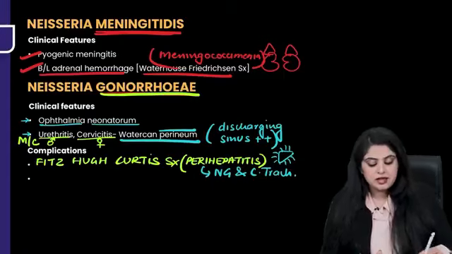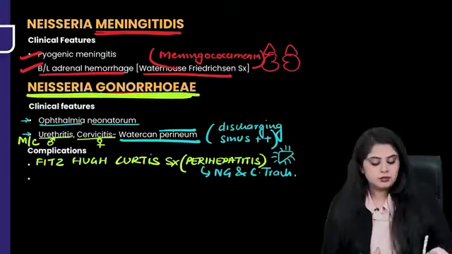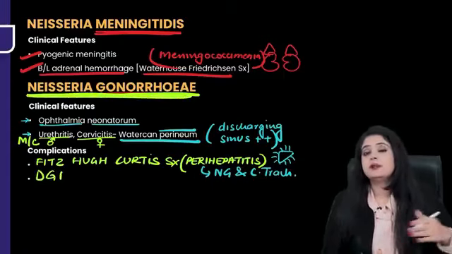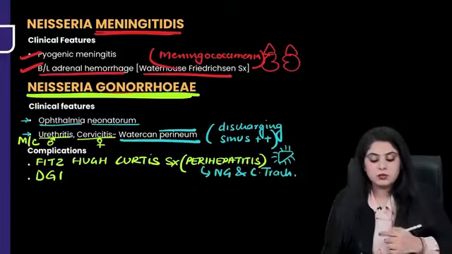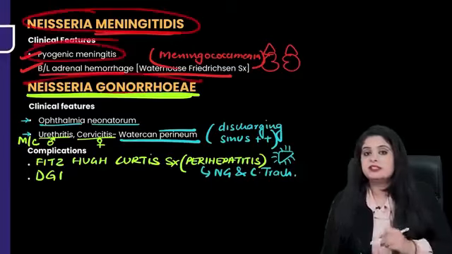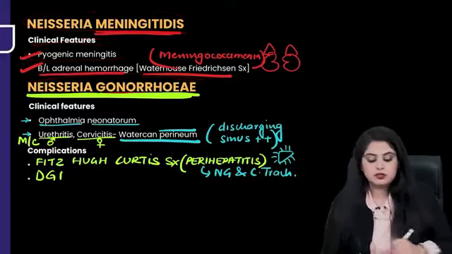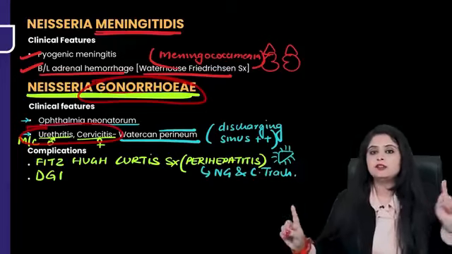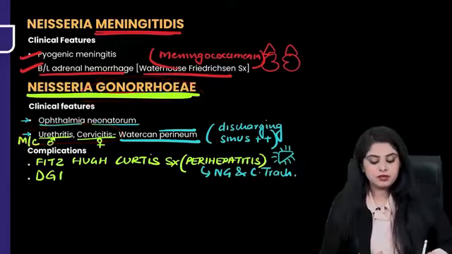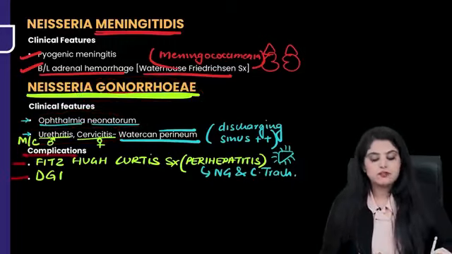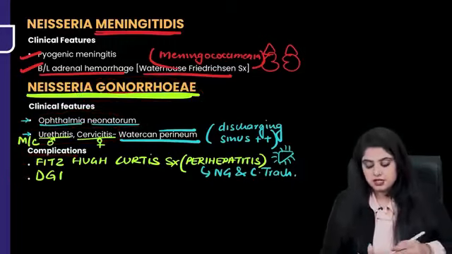What else? Neisseria gonorrhoeae can end up spreading everywhere in the body. Disseminated gonococcal infection, disseminated all over the body. That is gonorrhea. Quick recap. Meningococcus causes meningitis, common sense, but other than that, Waterhouse-Friderichsen syndrome. Gonorrhea causes gonorrhea, but what is it? Urethritis in males is common, cervicitis in females is common. In children, mother to child, ophthalmia neonatorum. As a complication, Fitz-Hugh-Curtis and the disseminated infection.